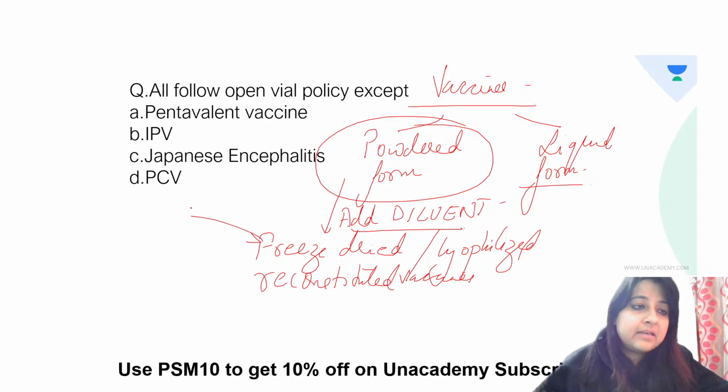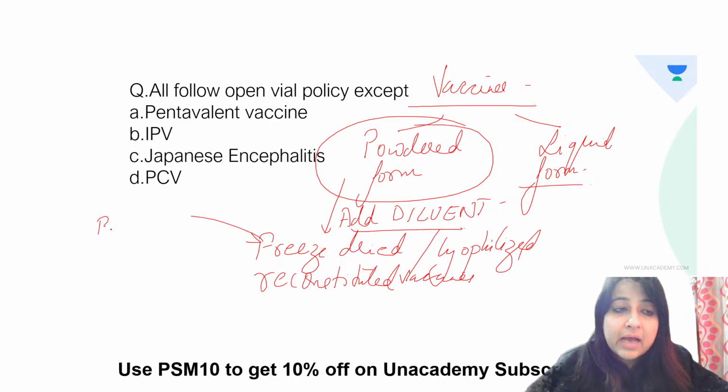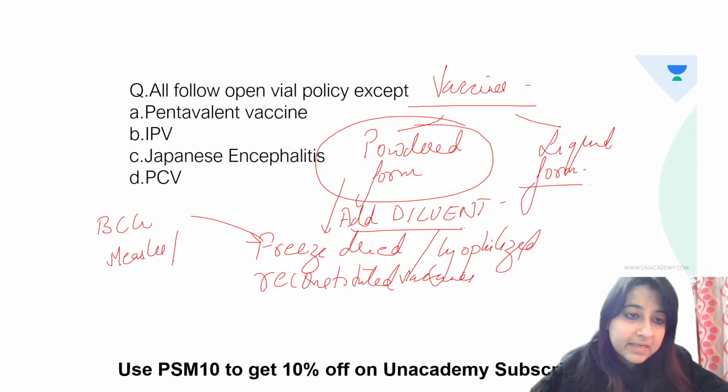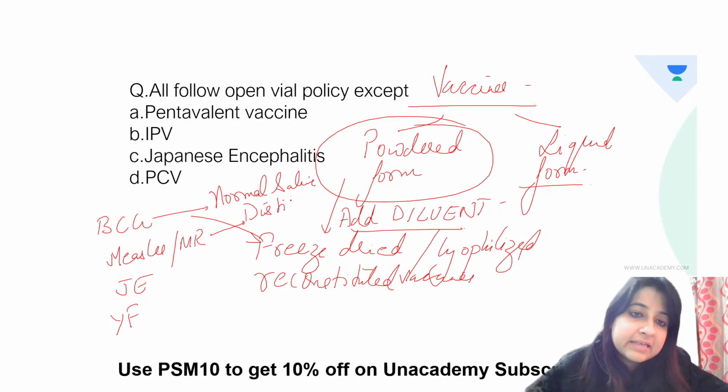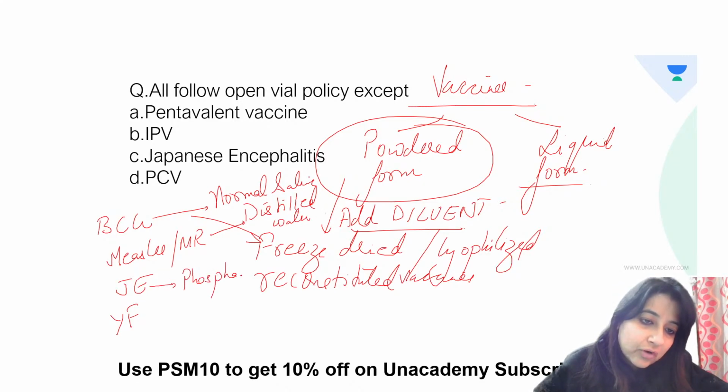Here, what are the vaccines that you have? You have BCG, you have measles, very commonly asked, measles rubella, Japanese encephalitis, yellow fever. For BCG, sodium chloride or normal saline is the diluent. For measles and measles rubella, it is distilled water or sterile water. For Japanese encephalitis, it is phosphate buffer. And for yellow fever, it is cold saline.